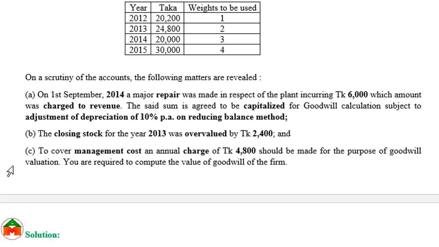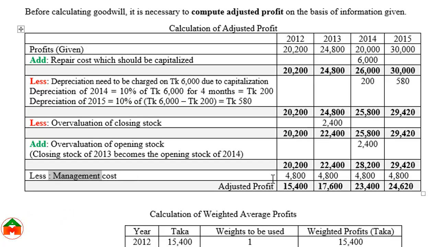After that, we can see another adjustment. To cover management cost, an annual charge of taka 4,800 should be made for the purpose of goodwill valuation. That means we need to deduct the management cost from every year, because management needs to be paid every year. We need to deduct this 4,800 from every year. After adjusting every item, this is the adjusted profit or actual profit.